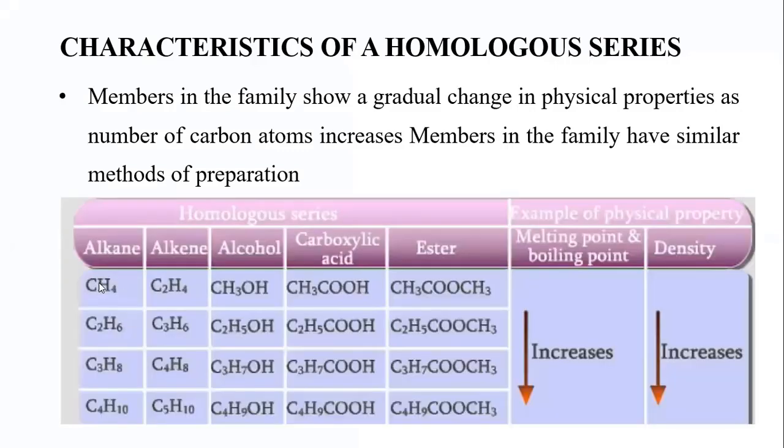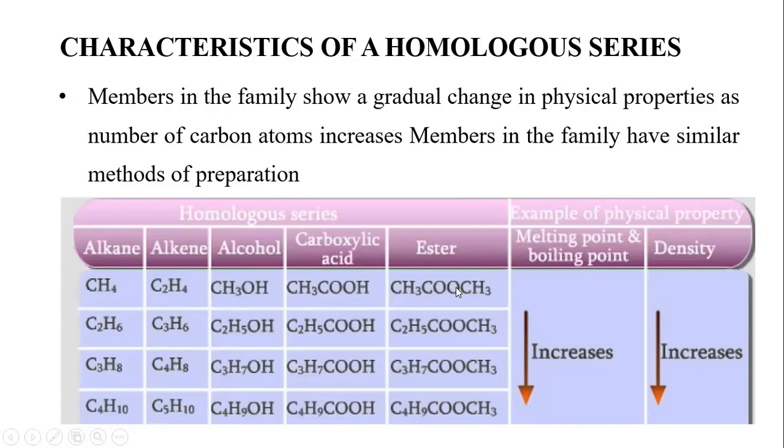We are saying as you are increasing the number of carbons, the physical properties also show a gradual change. For example, when you look at this one, it has only one carbon, and you go here 2 carbons, 3 carbons, 4 carbons, and everything here is the same. So in here, the carbons are increasing. This is one family. The next family also, the carbons are increasing. The other family, and so on and so forth.